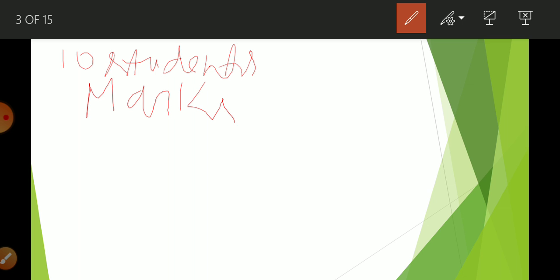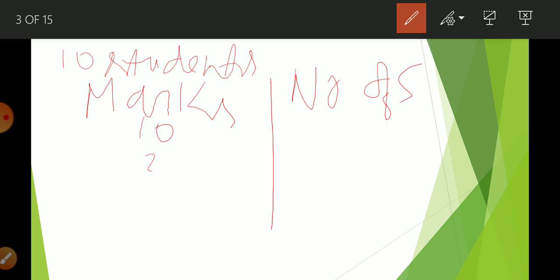Suppose there are 10 students, and they gain marks, and here is the number of students. So marks 10, 20, 30, 40 and 50.